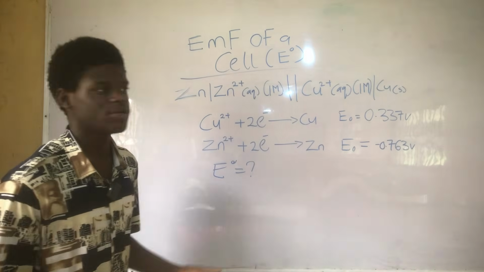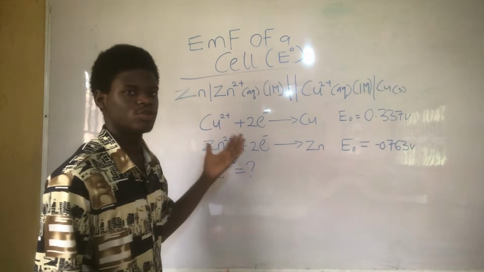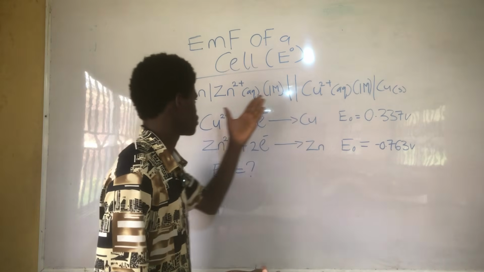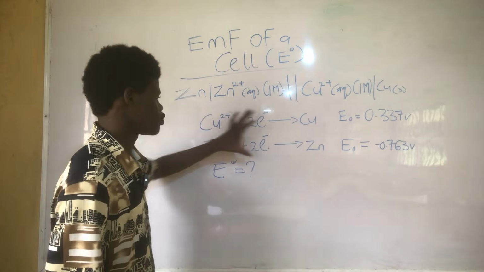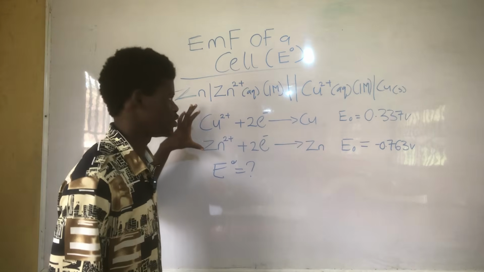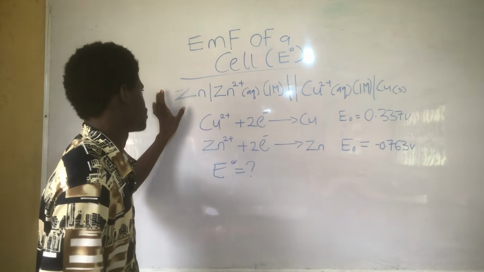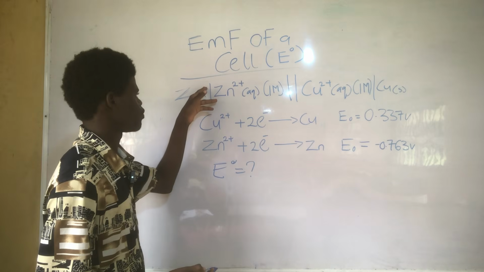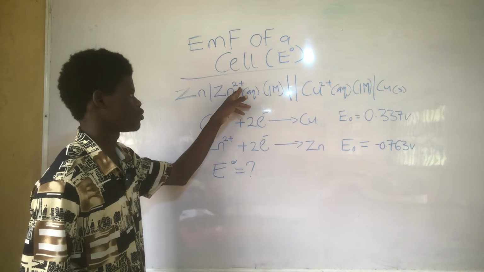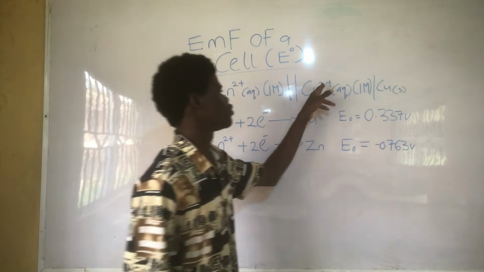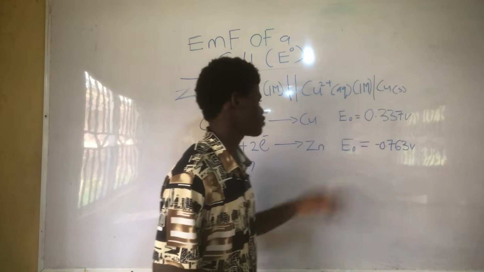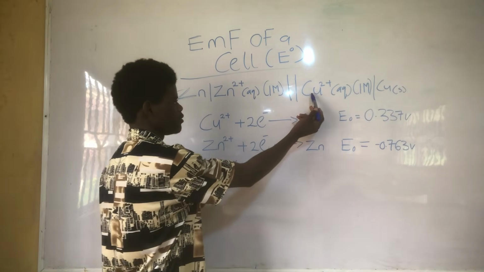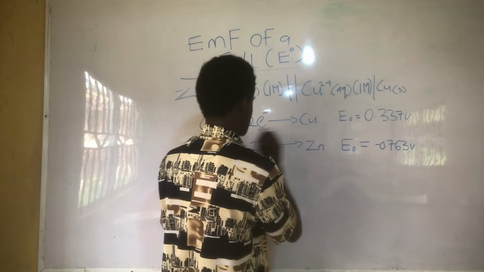So to find the standard EMF, I've told you, all you need to do is look at the information given here in the cell notation and restructure this equation in a way it's going to fit this. So let's look at it. If you look at zinc now, zinc is moving from 1 to 2, and copper is moving from 2 to 1. But if you look at your equation, copper is actually moving from 2 to 1. That means it's the same thing. So you just have to leave this one like this.